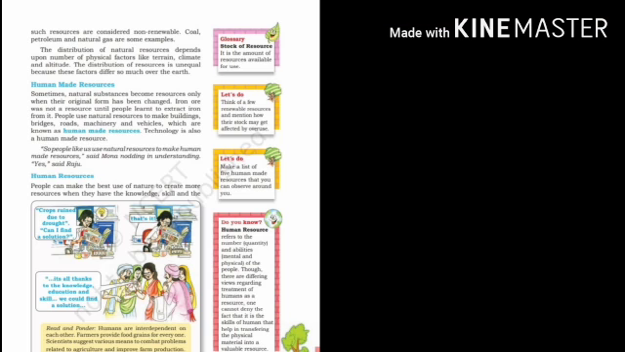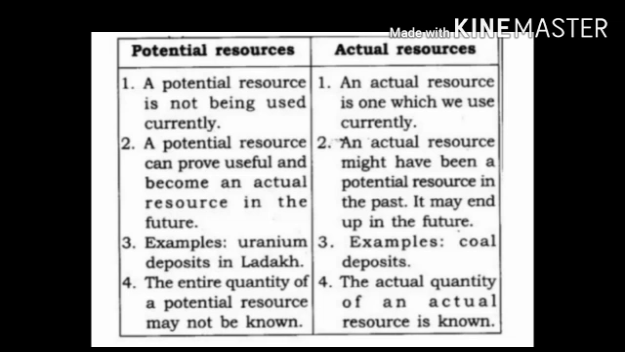Next is classification of natural resources on the basis of development. There are two types: actual resources and potential resources. Actual resources are those resources whose quantity is known and which are being used in the present, for example, coal and petroleum. Second is potential resources. Those resources whose quantity may not be known, and which are not being used in the present time. These resources can be used in the future with technology development.